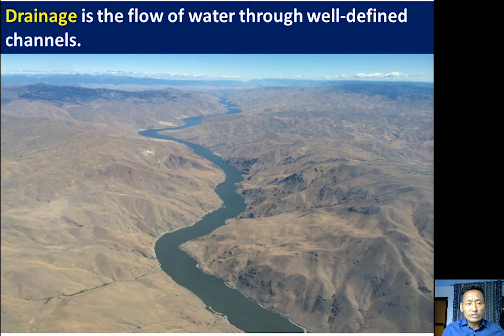The first thing in this chapter we need to know is the meaning of drainage. What is meant by drainage? Drainage is a flow of water. Here the water is flowing downwards because of gravitational force and the nature of relief features. So drainage is a flow of water through a well-defined channel. This is the channel where river water flows downwards. This is called drainage. In Tibetan we can say chundo, that is called drainage.